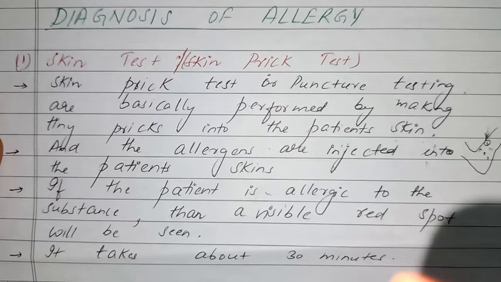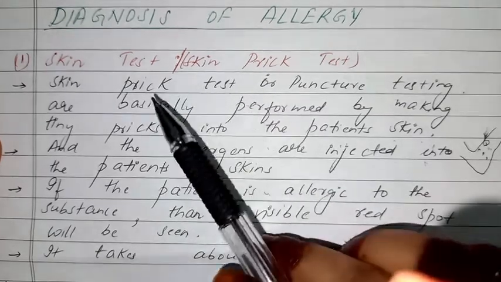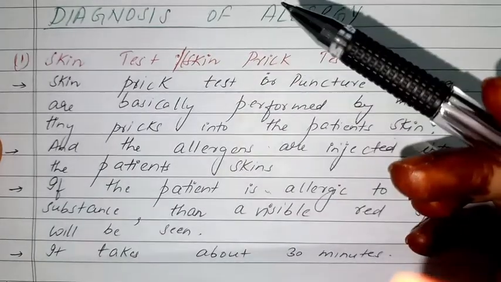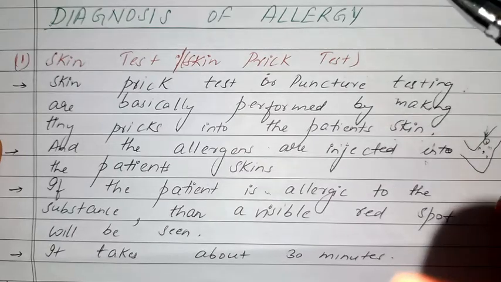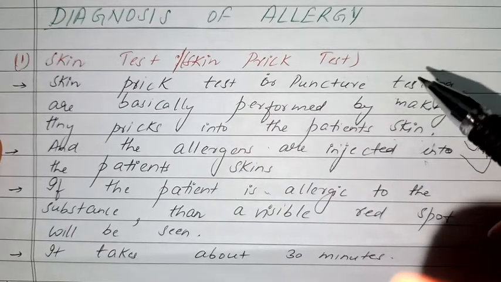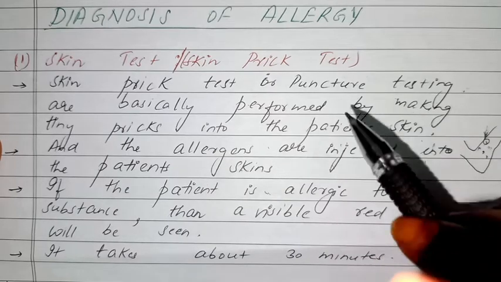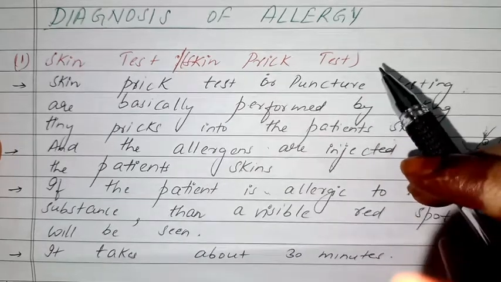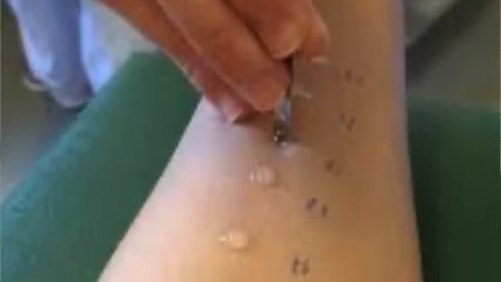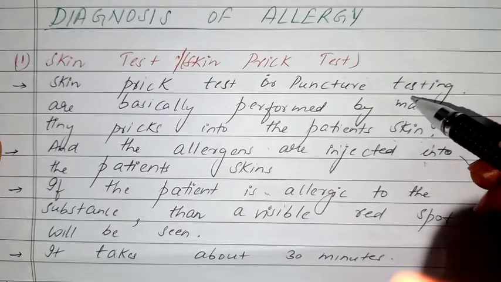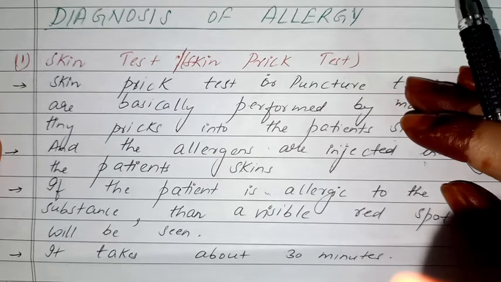Now we are going to read about the tests that are performed to diagnose allergy. Number one is the skin test or skin prick test. What happens in a skin prick test? It is also known as a puncture test. It is performed by making pricks into the patient's skin. You can see the image. The allergens are introduced into the patient's skin through these pricks. If the patient is allergic to the substances, then a visible red spot will be seen.